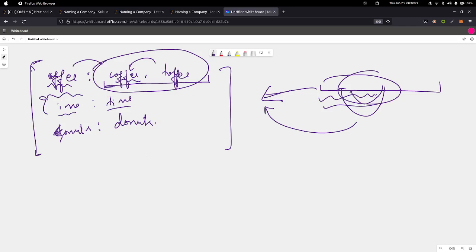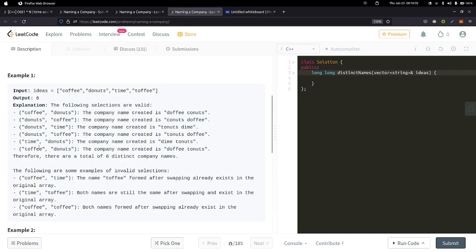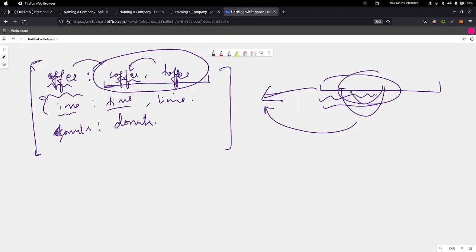And you could have noticed one more thing: what if the current group has two or more values, right? We saw that we can't map two strings if they have the same suffix, right? So the current group represents a set of strings which have a common suffix, so we cannot map any string with any other string in the same group, right? We cannot map toffee with coffee because they are in the same group. So that's one thing to remember.